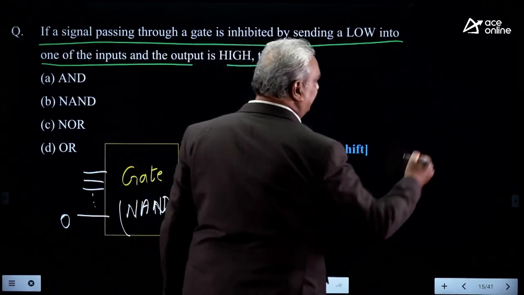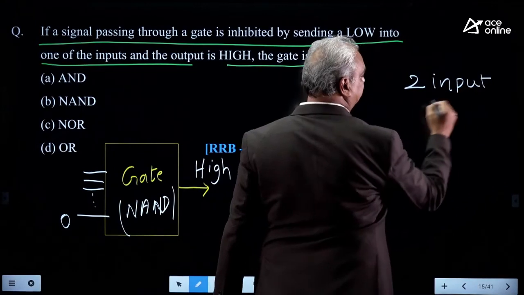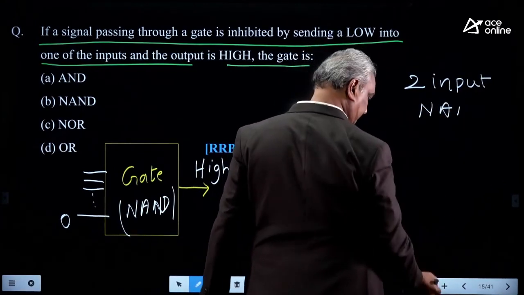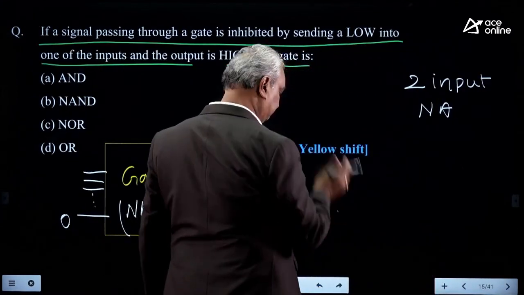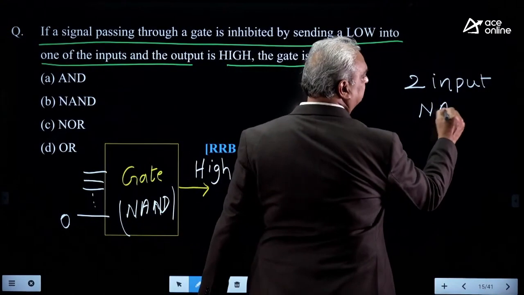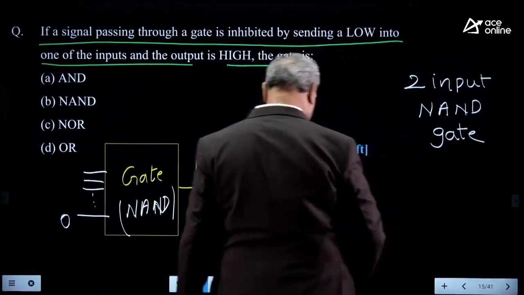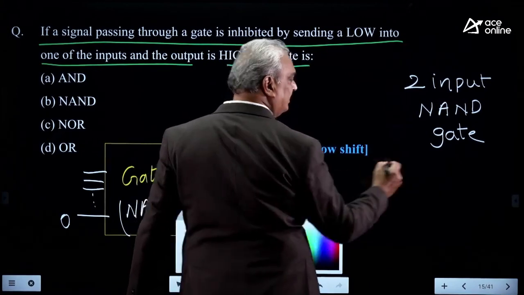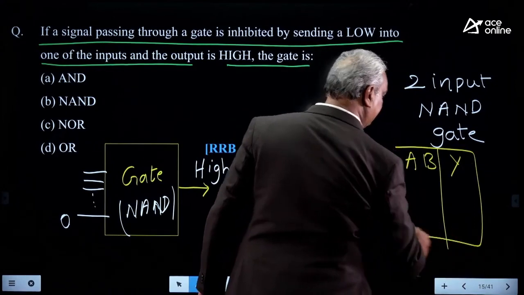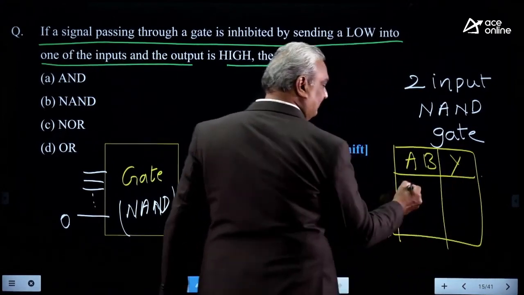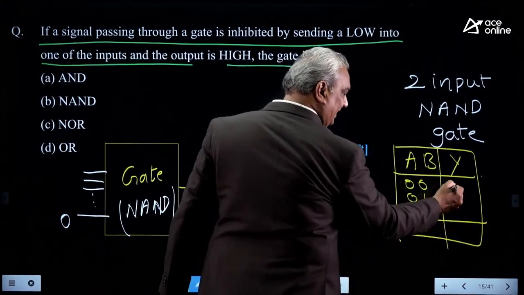For clarification, look here. If you consider a 2-input NAND gate, the inputs are A, B, output is Y. For 0 0, 0 1, 1 0, the output is 1.